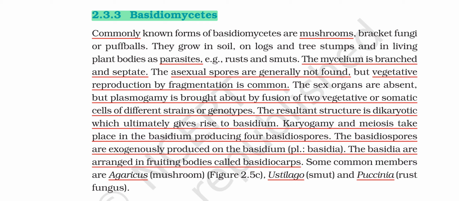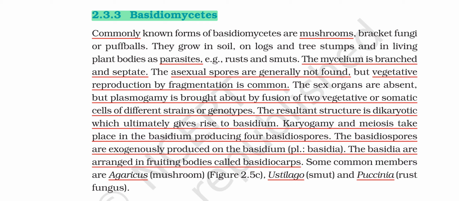Puccinia causes red rust or black rust in wheat. Okay, this is the stage in the alternate host. Puccinia completes its life cycle in two hosts. It needs two hosts. One is wheat and another one I am not sure about, but it is barberry or something like that. Okay, so in the second host it comes to the basidiomycete stage. Okay, here it forms four spores.